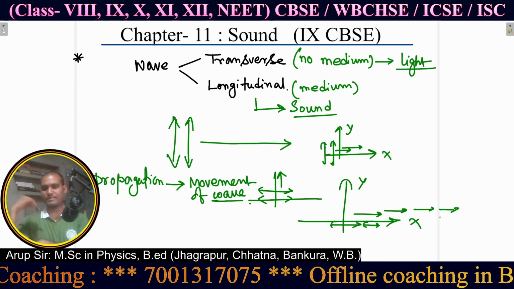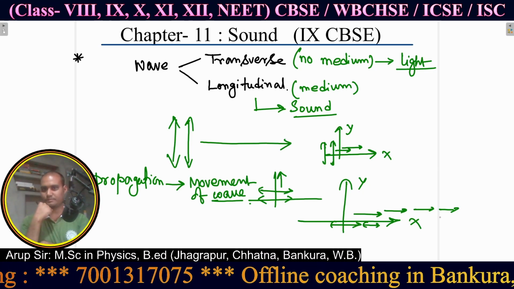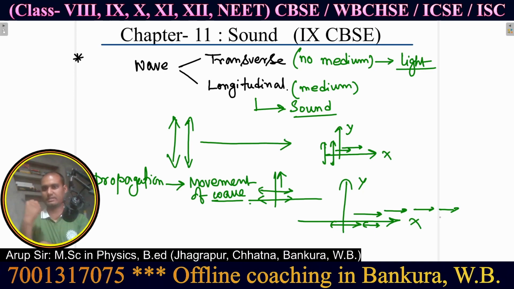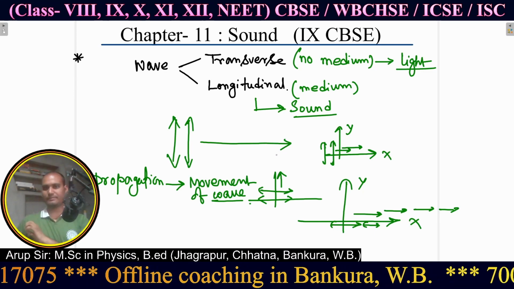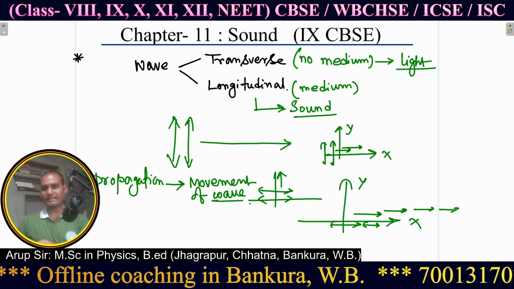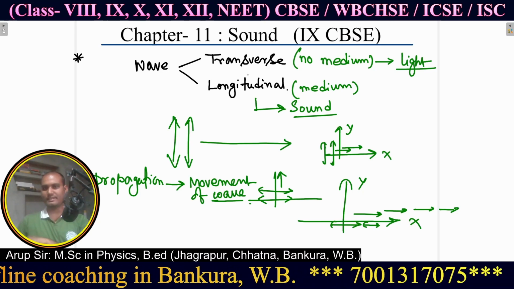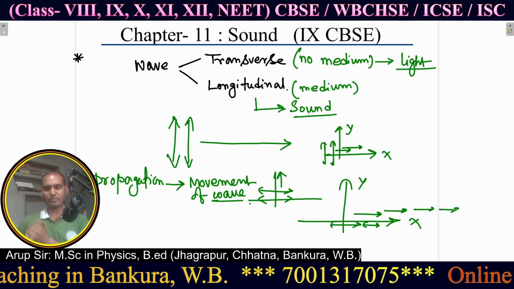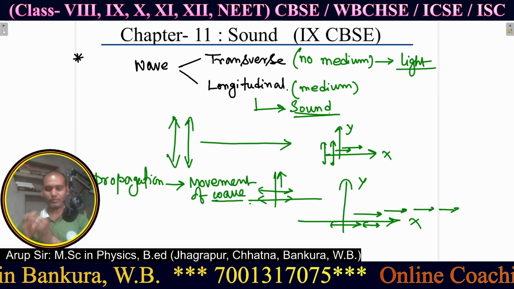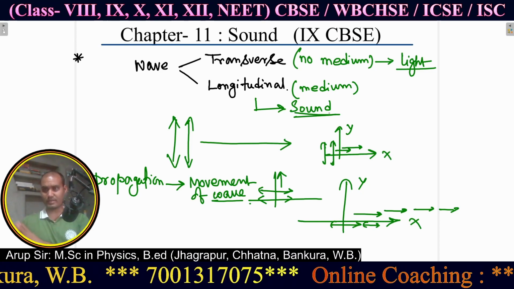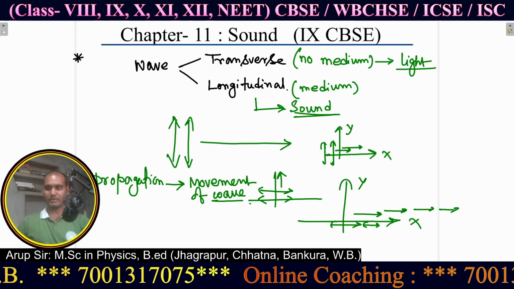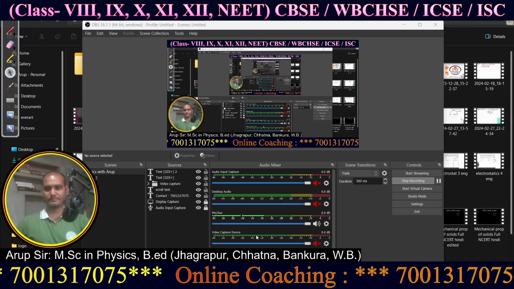This is a longitudinal wave. Okay, clear? Let's visualize what is happening in the case of a longitudinal or sound wave. We are now focusing on the propagation of the sound wave. Let's come to Google and search it.